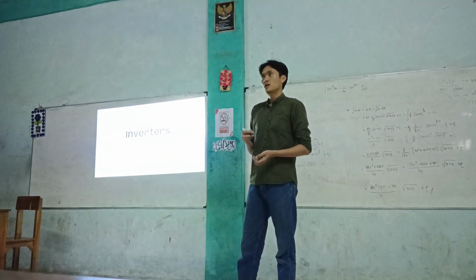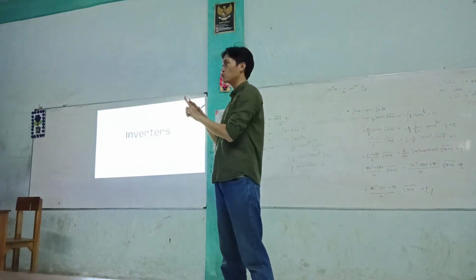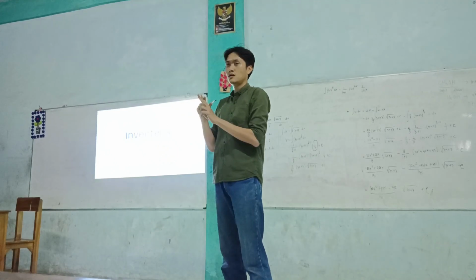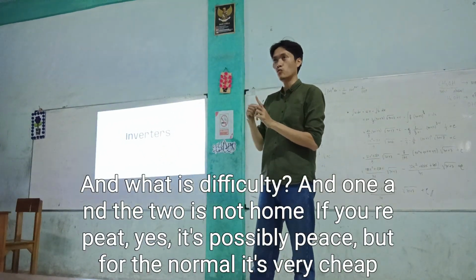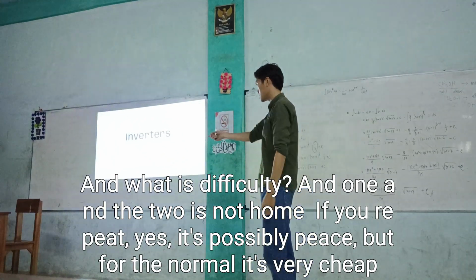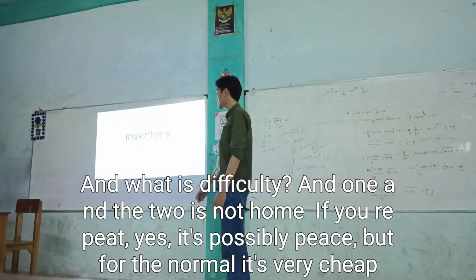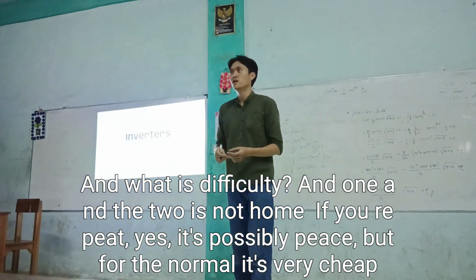It means there are two classes, one is heavy duty and the other is normal. Heavy duty is a costly piece, but the normal one is very cheap.